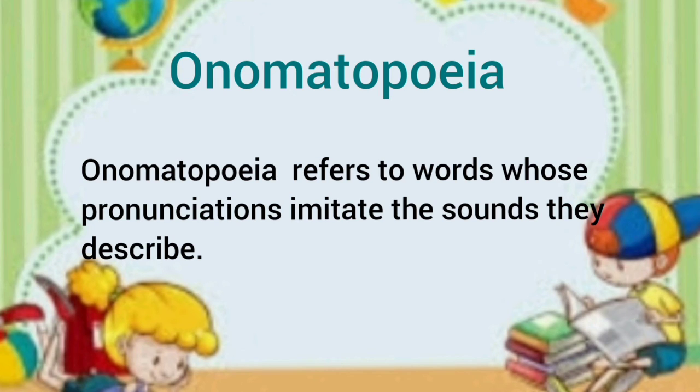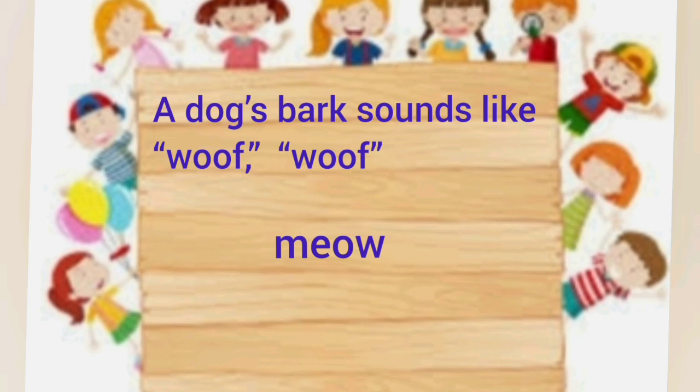And the next, onomatopoeia. Onomatopoeia refers to words whose pronunciation imitates the sounds they describe. For example, a dog's bark sounds like wow wow and a cat sounds like meow.